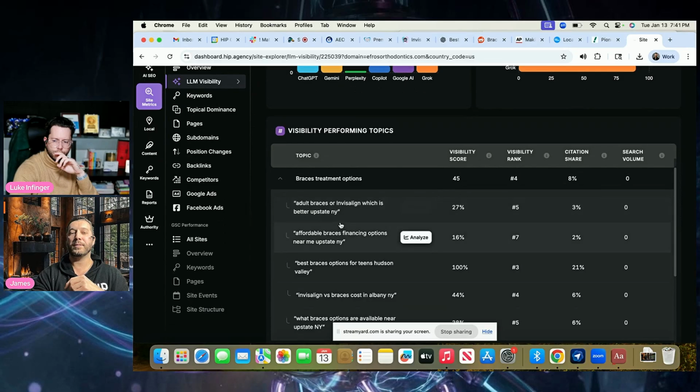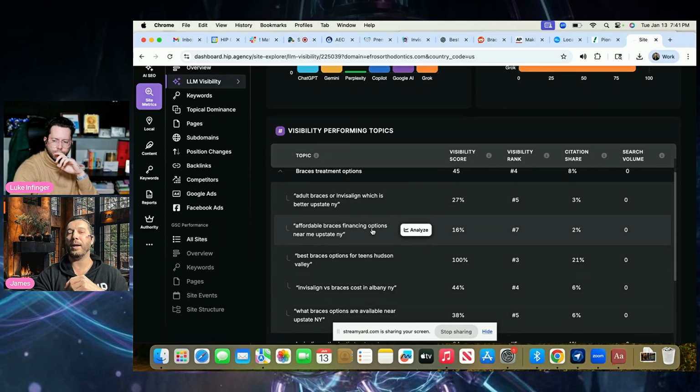But you can see here, it's also showing me visibility off of specific topics. So right here, right, affordable braces, financing options near me, upstate New York. I could see that we're ranking for that. It also starts to give me ideas of what people are talking about inside of ChatGPT. It's a little different than just a search inside of Google. Sometimes it's a very specific long tail question that starts a whole conversation.